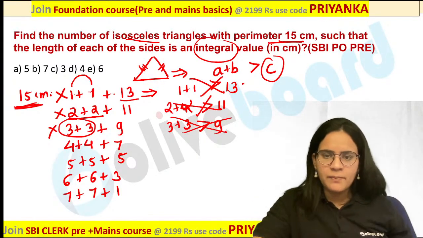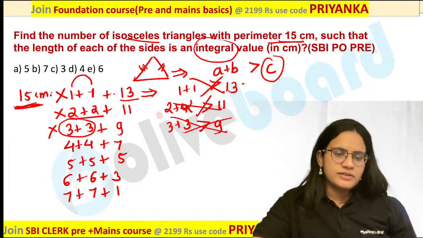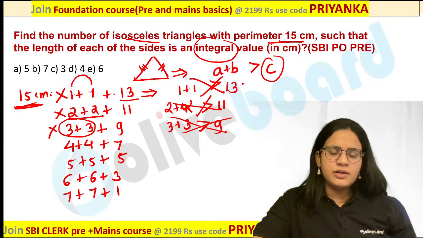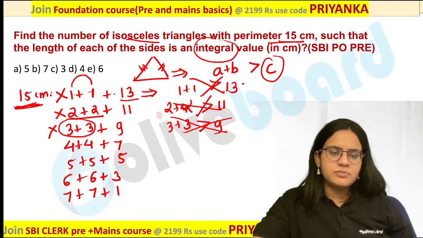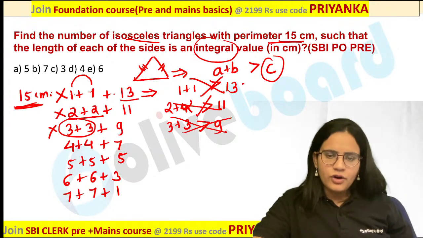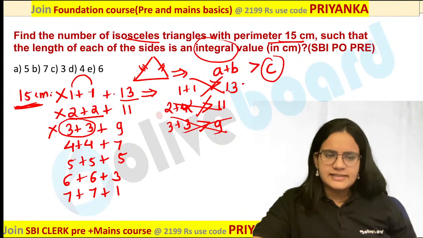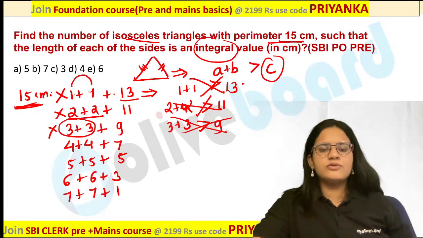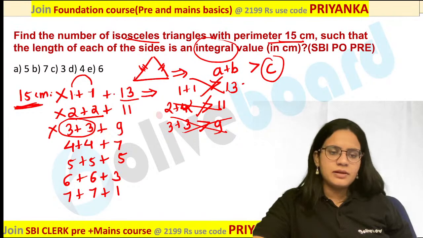Are you following my point? What about the fourth combination? 4, 4, 7. Possible or not possible? Now this part is really important. Okay, 4, 4, how come 4, 4, 6? It would be 4, 4, 7. Sai Arvind, you are perfectly correct. So 4, 4, 7 would be the possible value in this case.